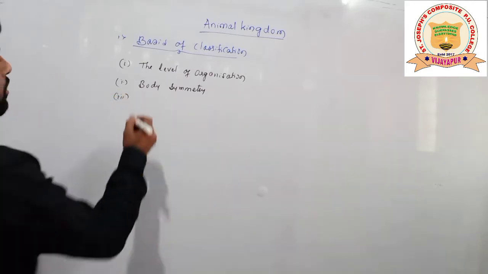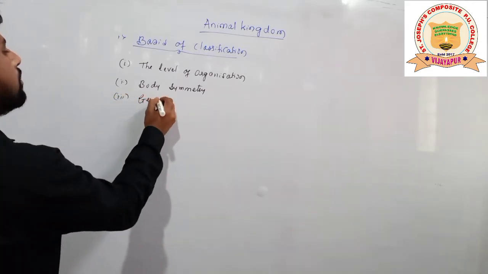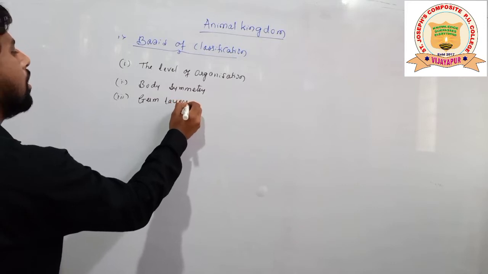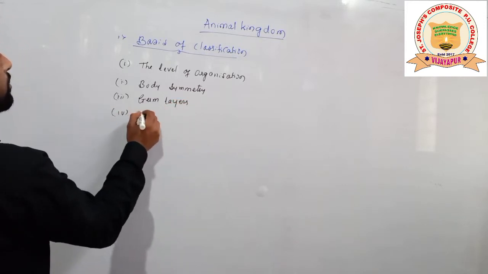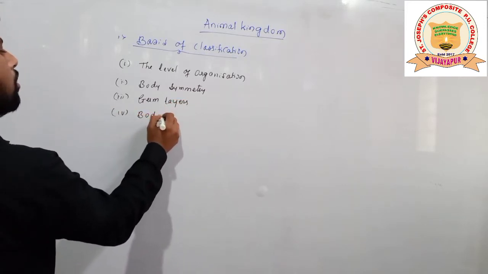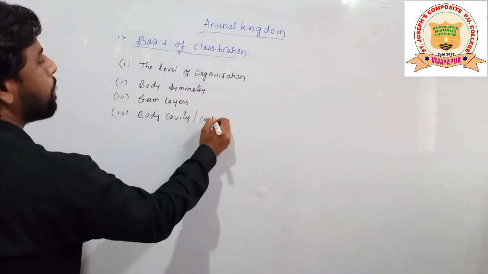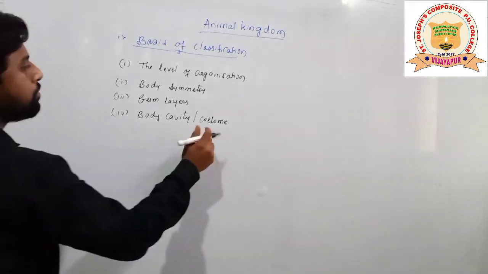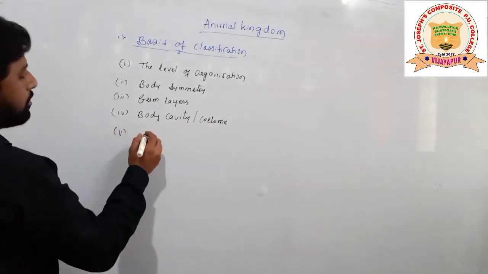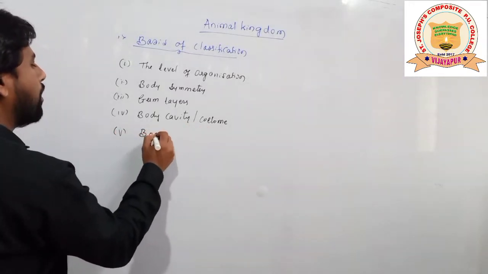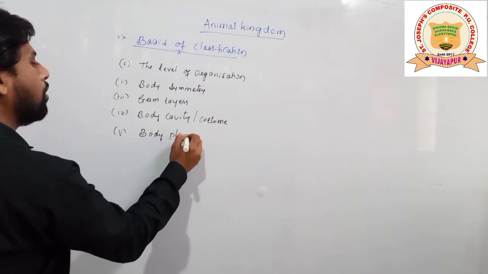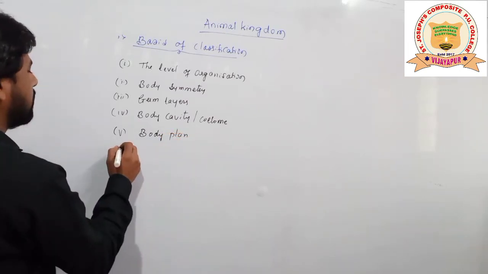Third one is germ layers. Fourth one is body cavity, which we also call coelom. Fifth one is the body plan.